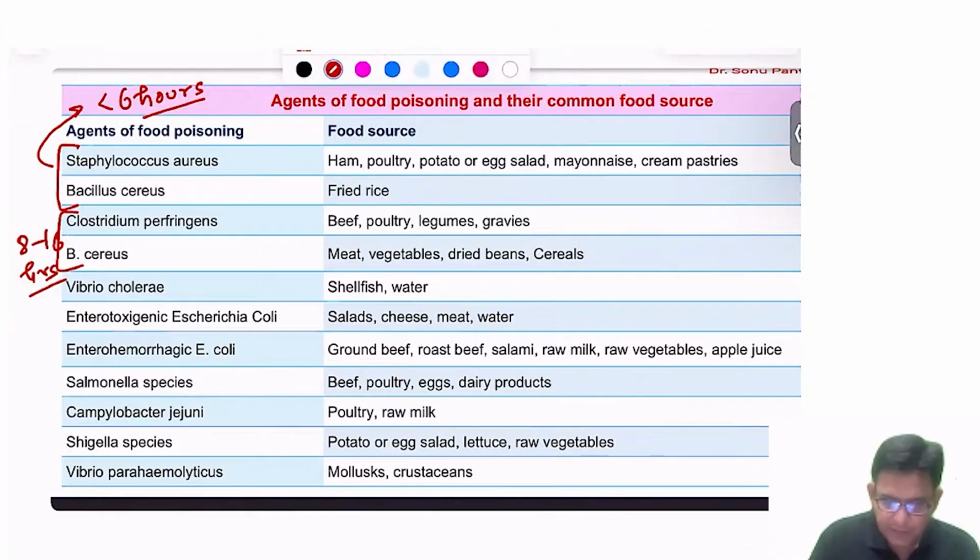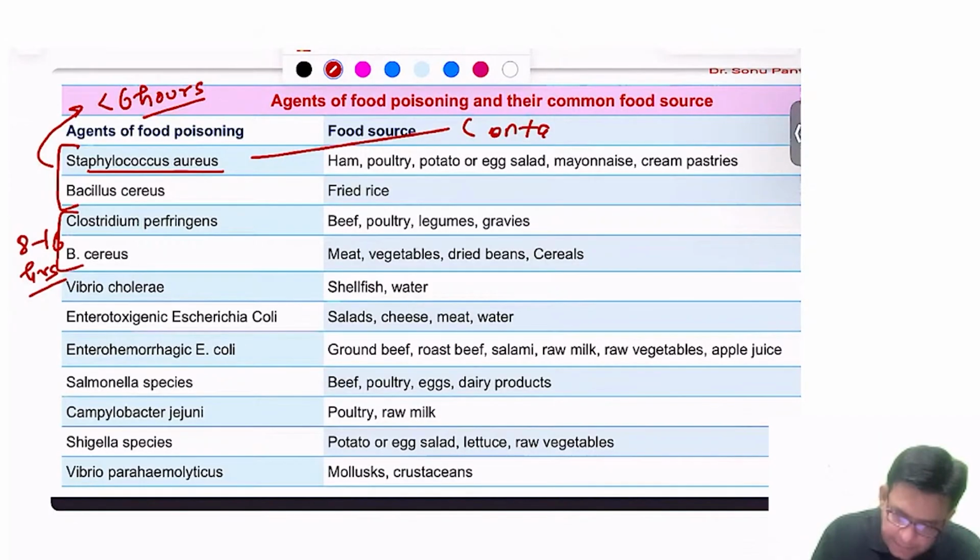Okay. So one by one, we'll see which particular food source is related with which organism. And I will tell you some important points also besides that. So first of all, you should know regarding the Staphylococcus aureus. The Staph aureus, in a simple way, you can remember any contaminated meat and milk product.